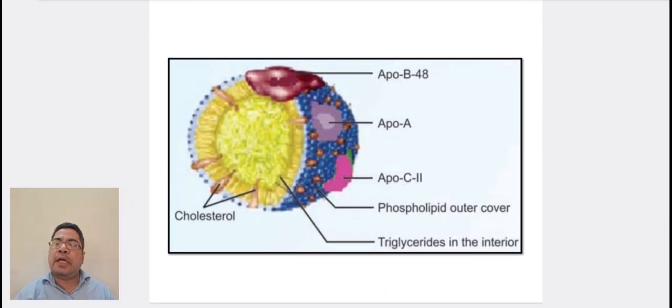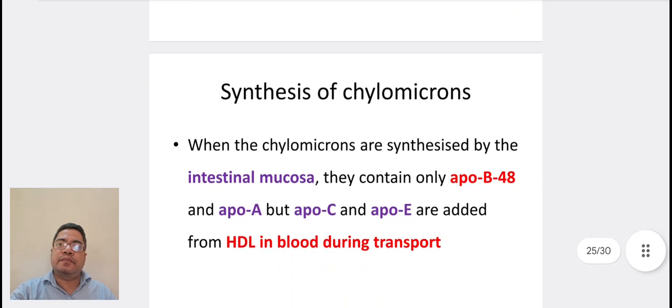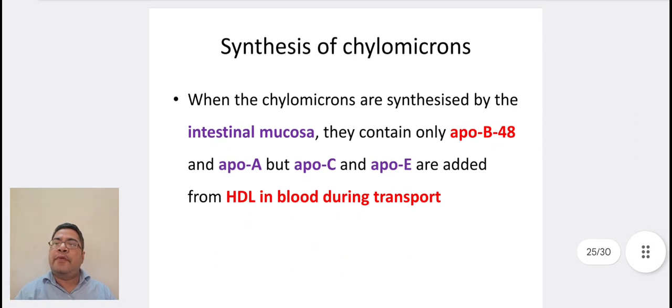Here is a diagram of the chylomicron, which contains cholesterol, ApoB48, ApoA, ApoC2, phospholipid outer cover, and triglycerides in the interior. When the chylomicrons are synthesized by the intestinal mucosa, they contain only ApoB48 and ApoA, but ApoC and ApoE are added from HDL in blood during transport.